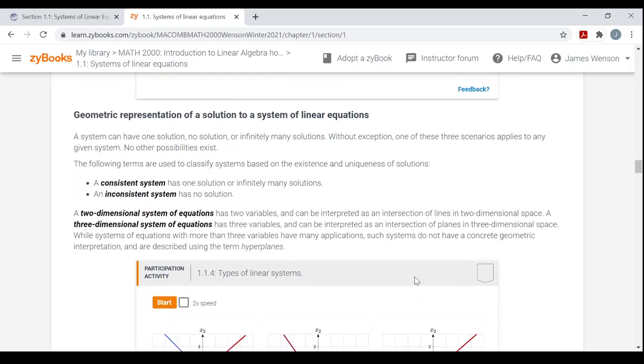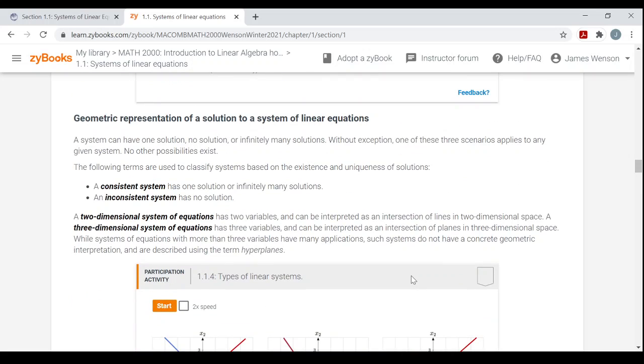All right. The next part: the geometric representation of a solution to a system of linear equations. Okay, so pictures, right, in 2 dimensions or 3 dimensions. So a system of linear equations can have exactly one solution, no solution, or infinitely many solutions.